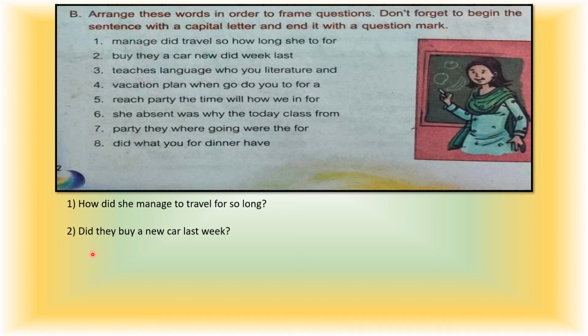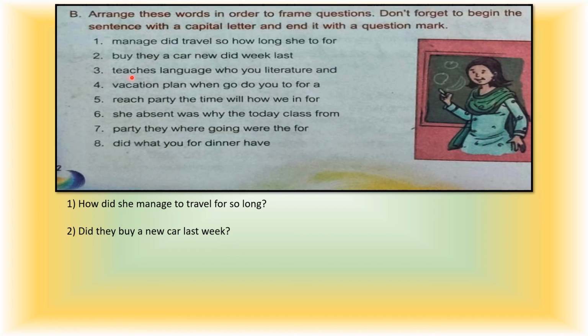Okay? Understood, children? Because it's a closed question. Because it's giving the answer in yes or no. So that's why we will always use a helping verb at the starting of the sentence. And at the end there should be a question mark.